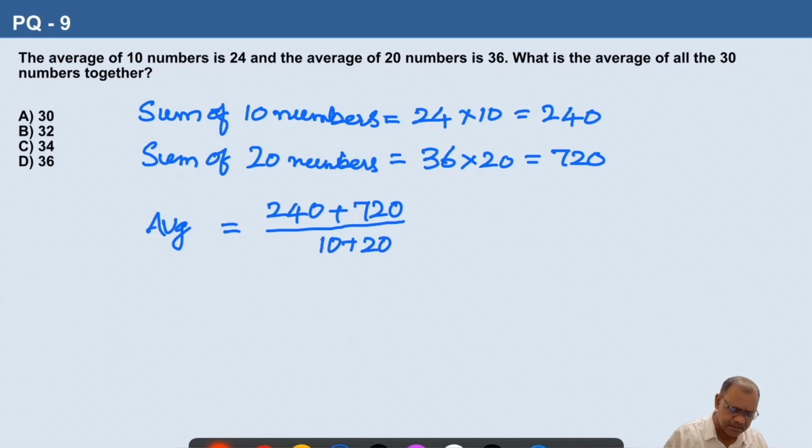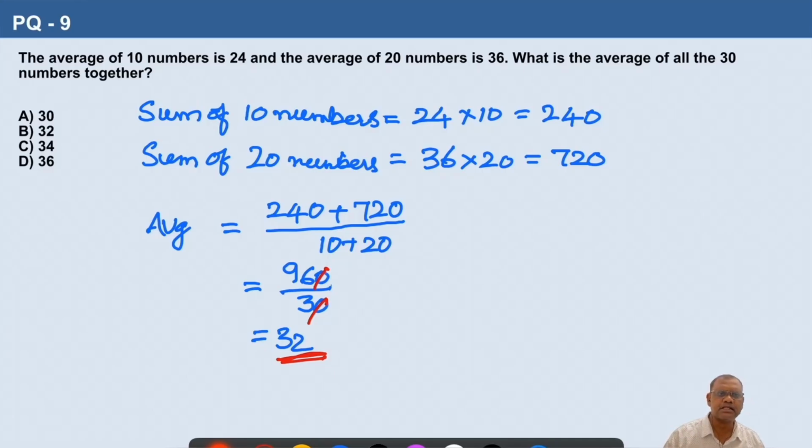Simplify this. 240 plus 720 is 960. 960 by 10 plus 20 is 30. So if you simplify, 96 by 3 is equal to 32. So this is the average of all the 30 numbers, 32. B is the right answer.